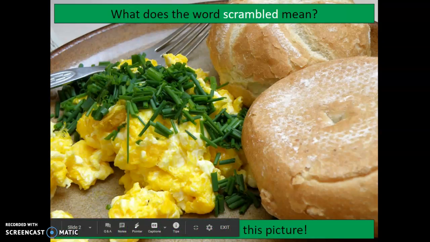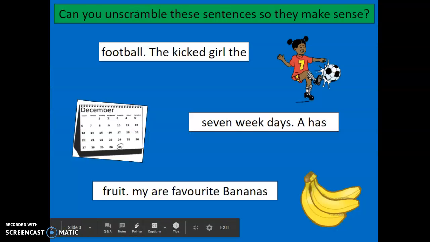I am going to now show you how you're going to unscramble sentences. So what we need to do is, these sentences here are all scrambled up, okay? Can you unscramble these sentences so they make sense? Let's do them together. So the first sentence doesn't really make sense. It says, football, the, kicked, girl, the. Okay, that doesn't make sense at all.